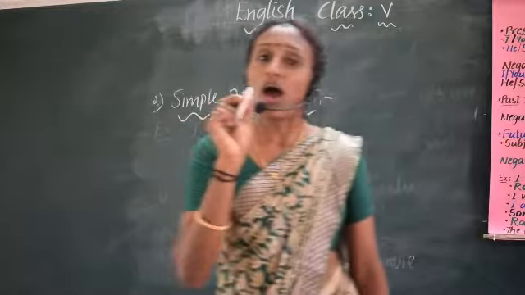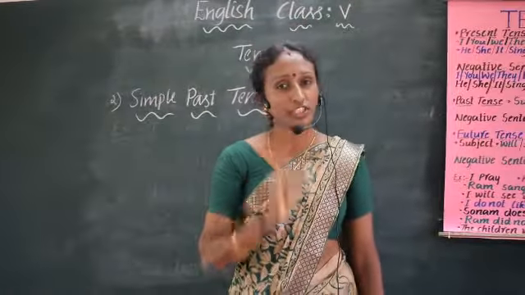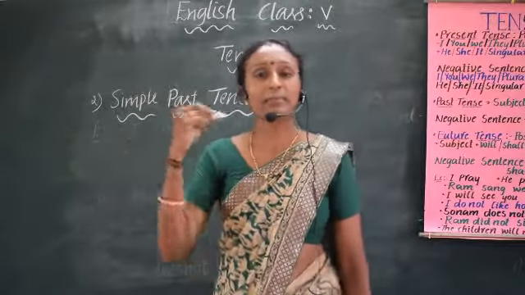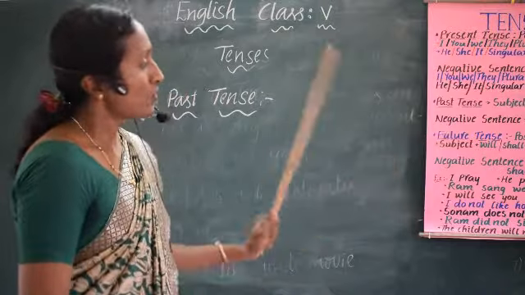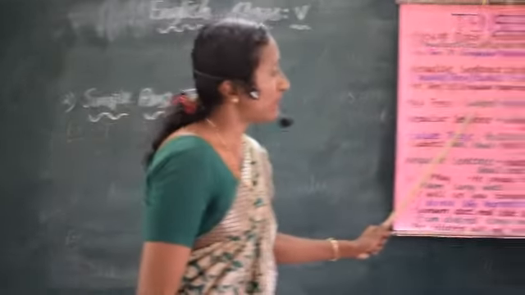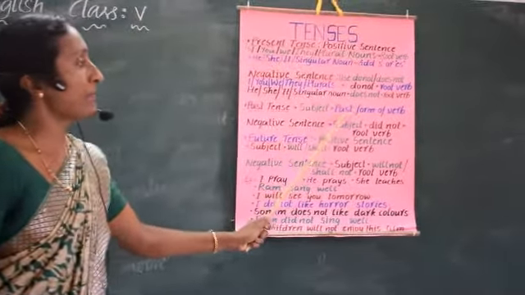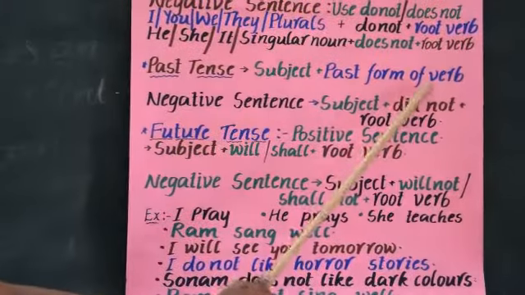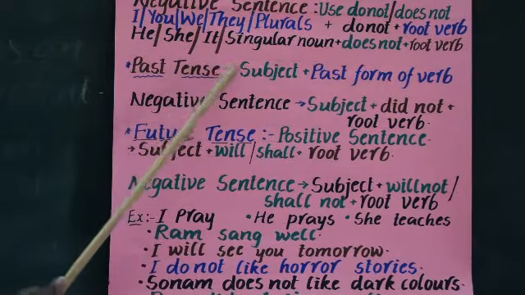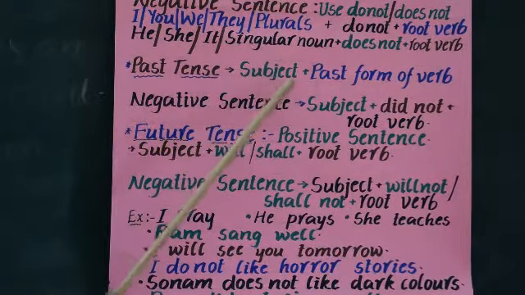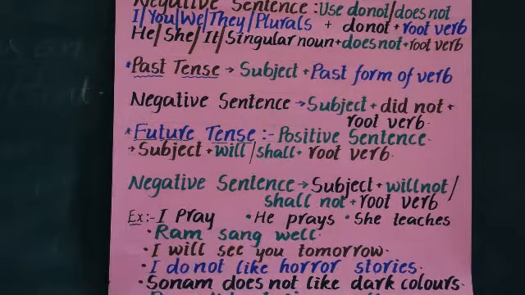Now, how to form a positive sentence in the simple past tense? Here is a rule for that. You have to use subject plus simple past form of verb to make a simple past tense sentence. You must use the simple past form of the verb in the simple past tense.